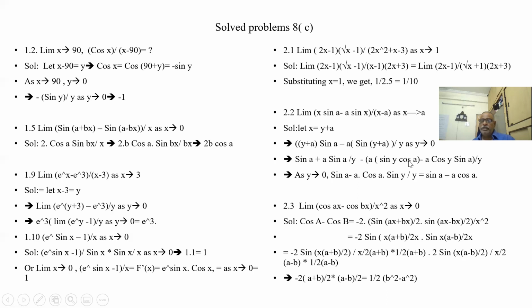So a sin y cos a by y. So my answer is sin a minus a cos a.